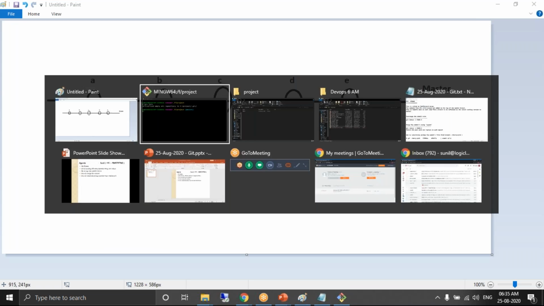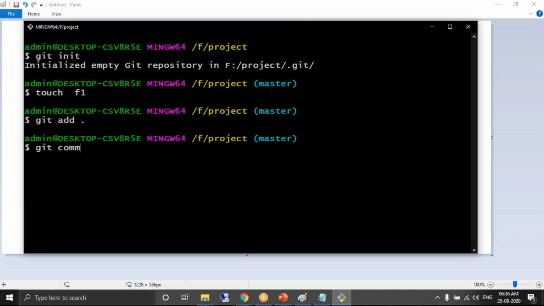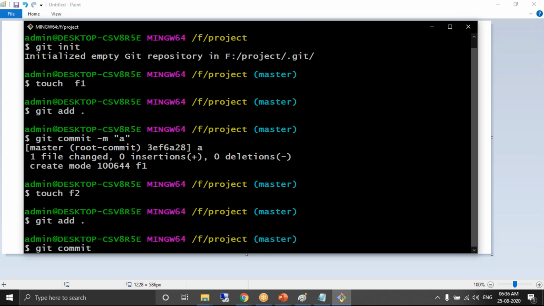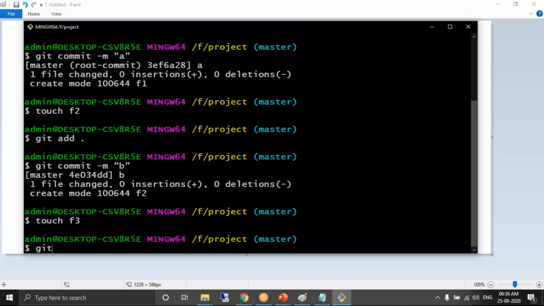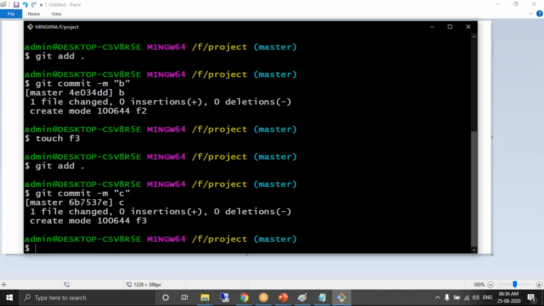A, B, C, D, E. So I write a series of commands. F1. A commit. B commit. C commit.